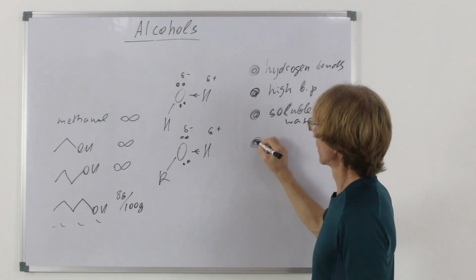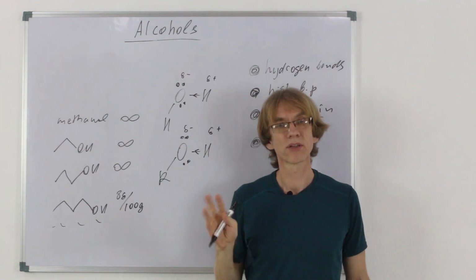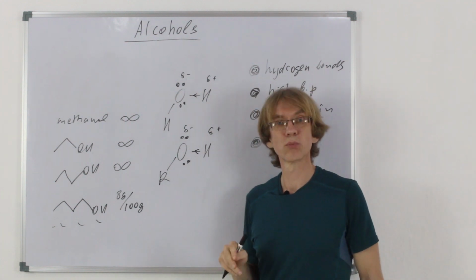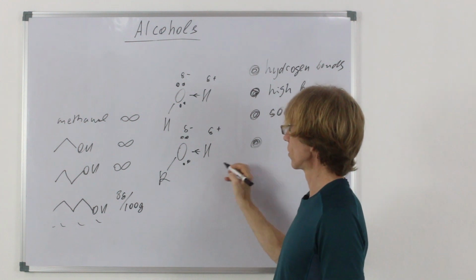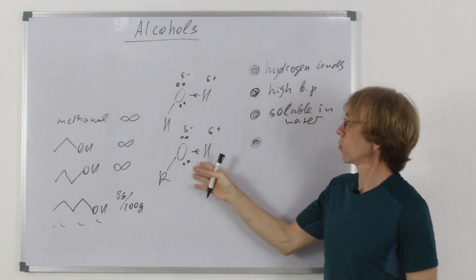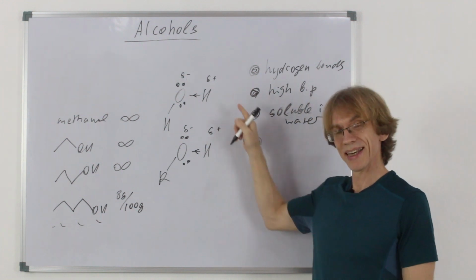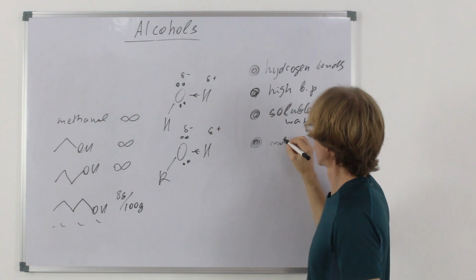What else can we bring in? Water is a weak nucleophile, as we know. So we expect the ability to be a nucleophile for our alcohols also. How to increase the ability to be nucleophiles for them?